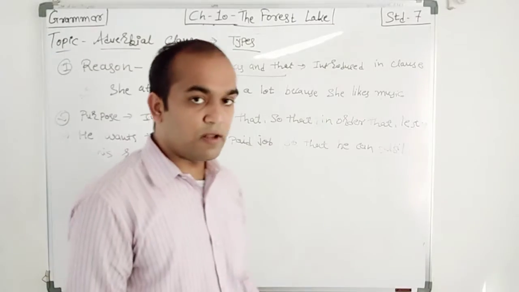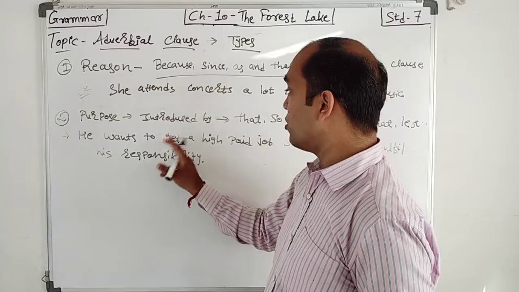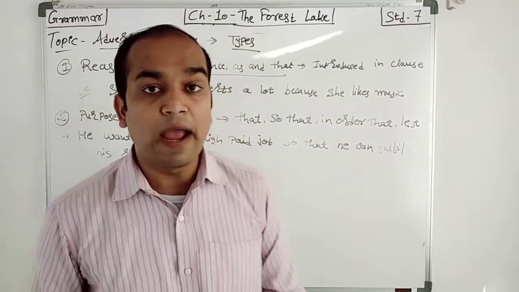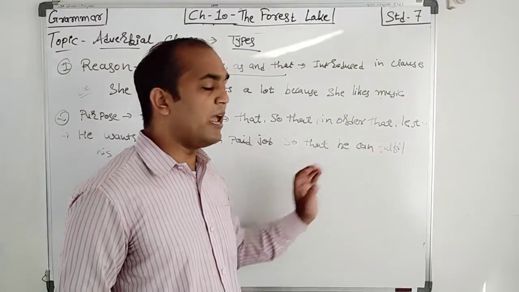See that here once again, purpose, right? He wants to get a high paid job. Why? Which reason? What is the purpose of that? So that he can fulfill.